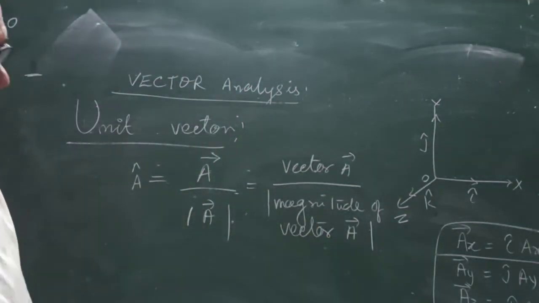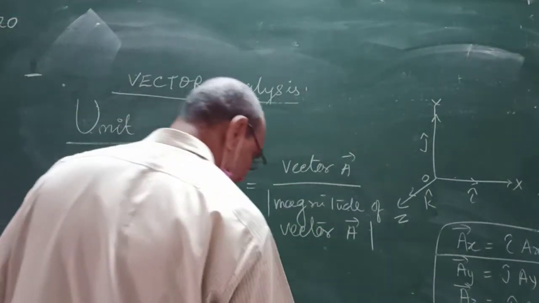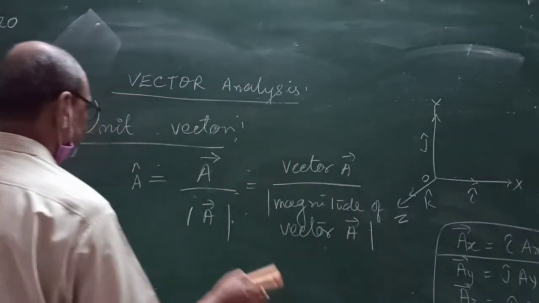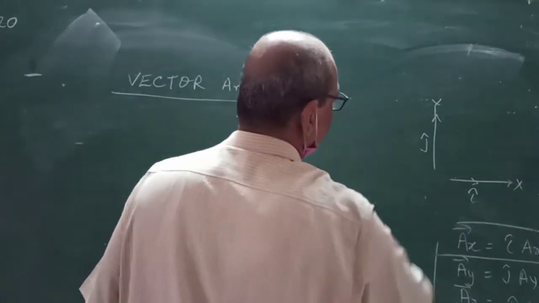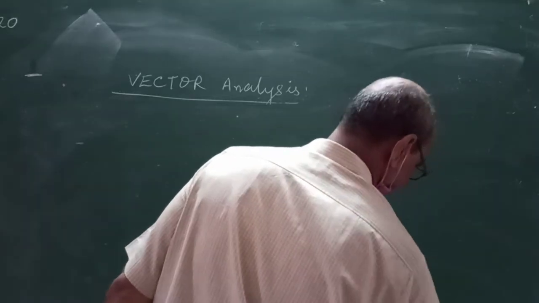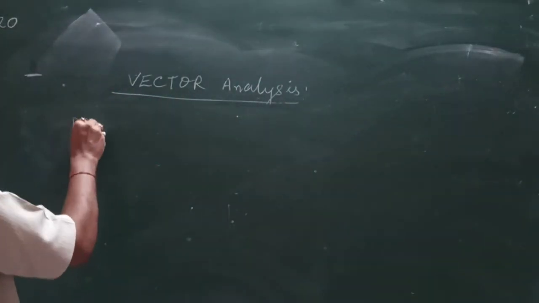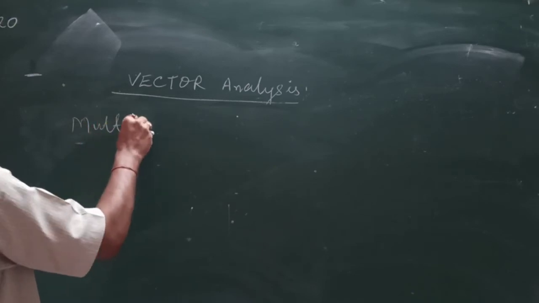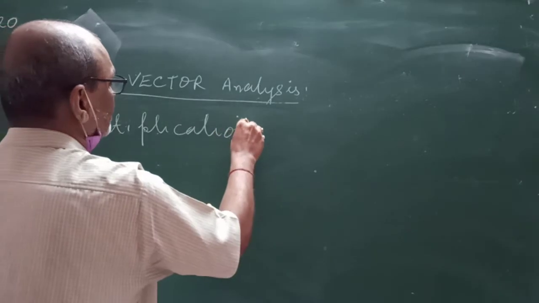Now the multiplication of a vector. How can you multiply? Not dot product and cross product. Simple multiplication by a scalar quantity.